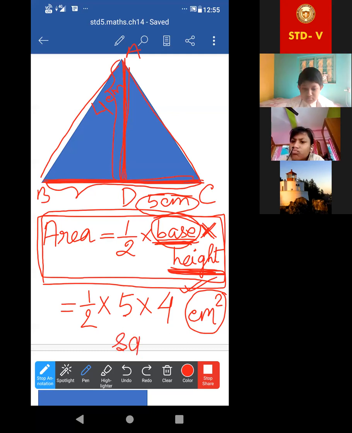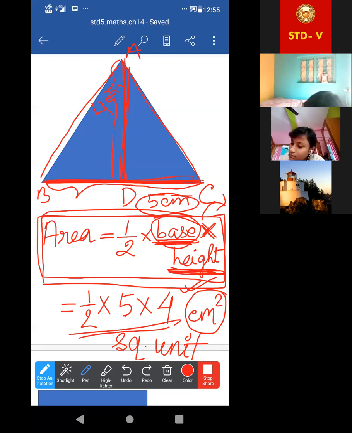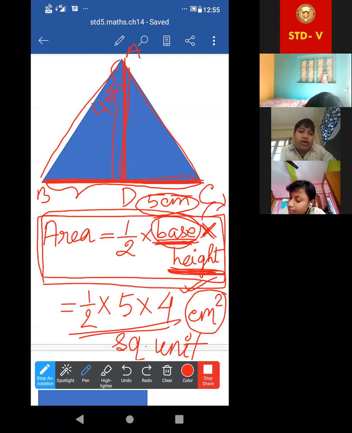Square unit. Where I have centimeter square, inside the box, if there is any space, then write square unit. Square unit. Have all the students completed this one? Yes, okay.